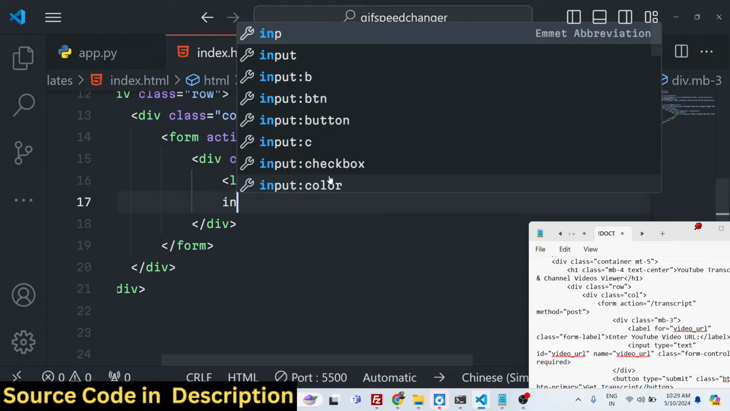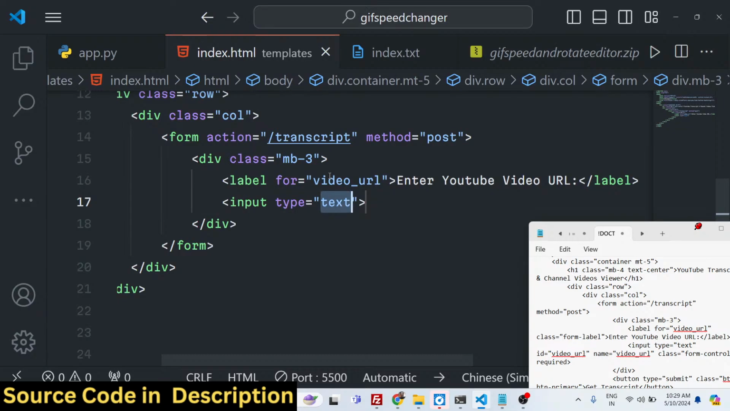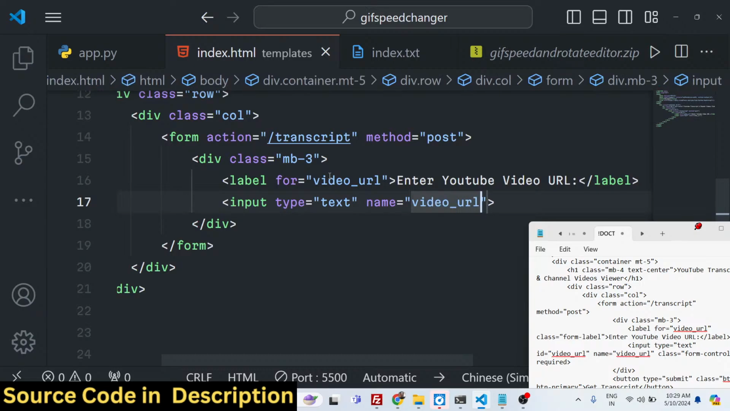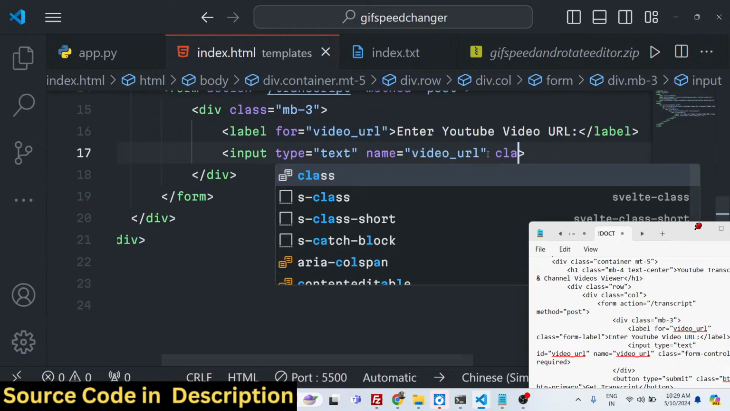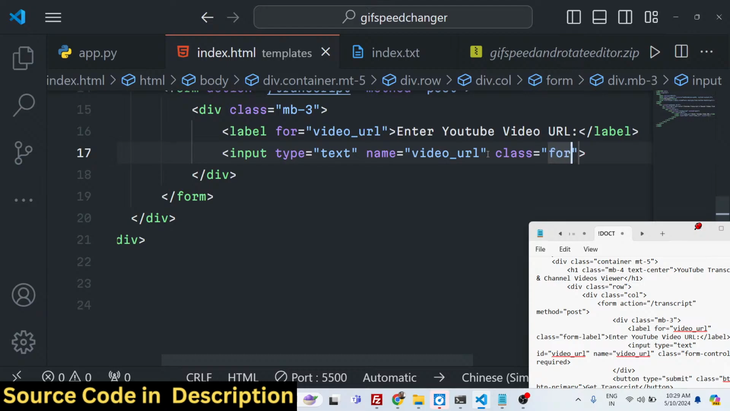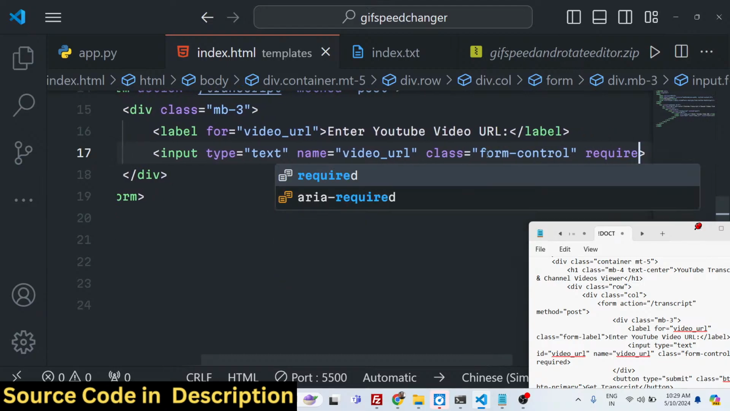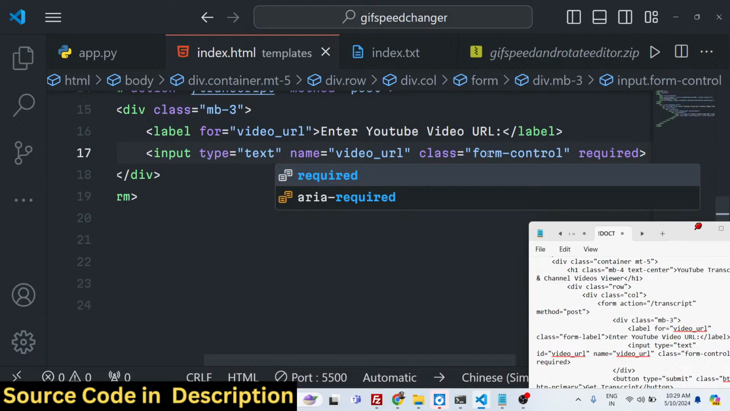So we'll simply say enter YouTube video URL. So here we will have the input type of text. So we will give it a name parameter so that we will target it in the Python code. So the name parameter is very much necessary. We have given this name parameter as video_url. And after this, we will also be giving the Bootstrap class, which is form-control, and it should be required for the validation. User must enter the YouTube video URL.